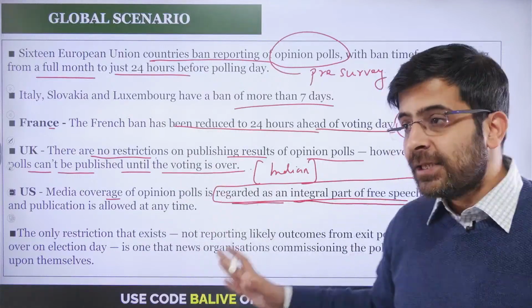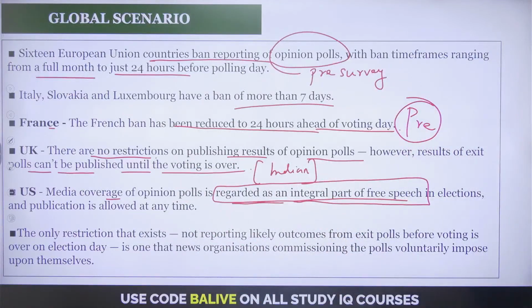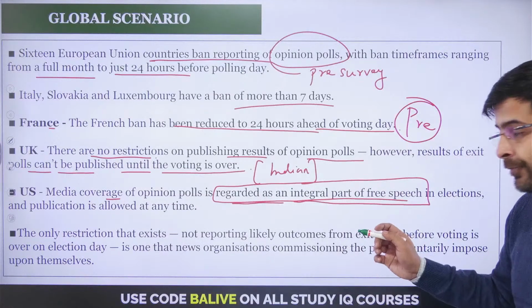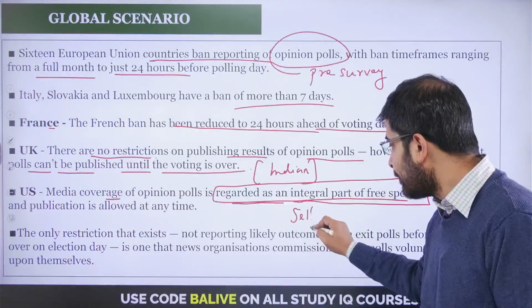And in that case, you find that the US leads with opinion polls being regarded as a part of free speech, and publication is allowed anytime. And then you have the media that goes ahead and self-regulates. You see,